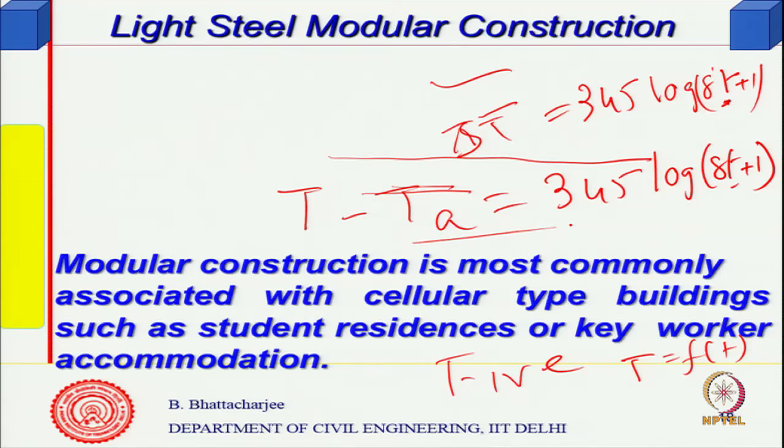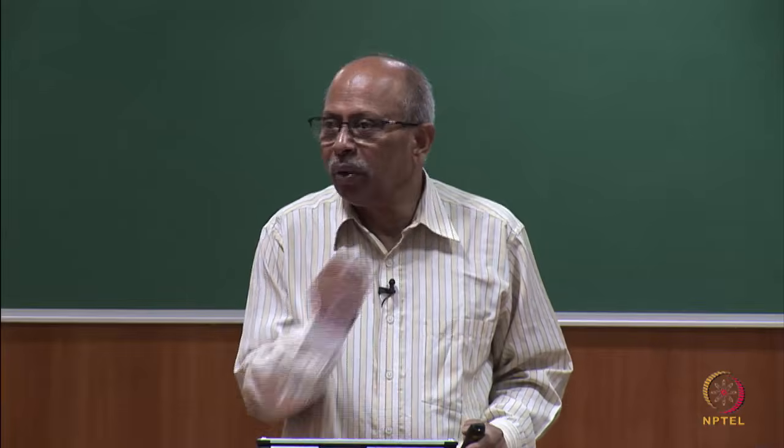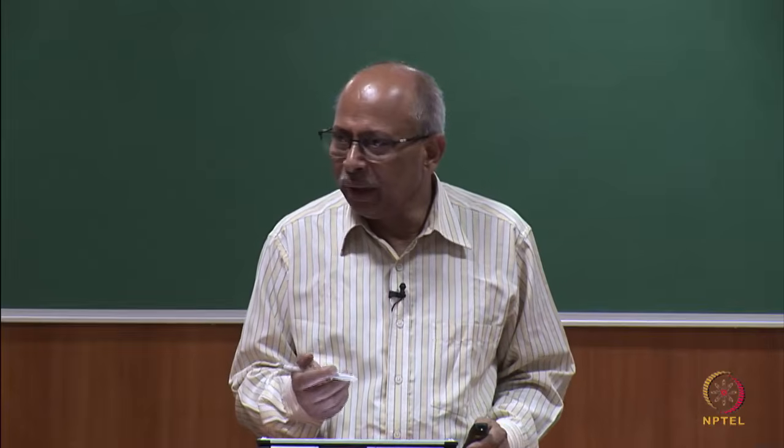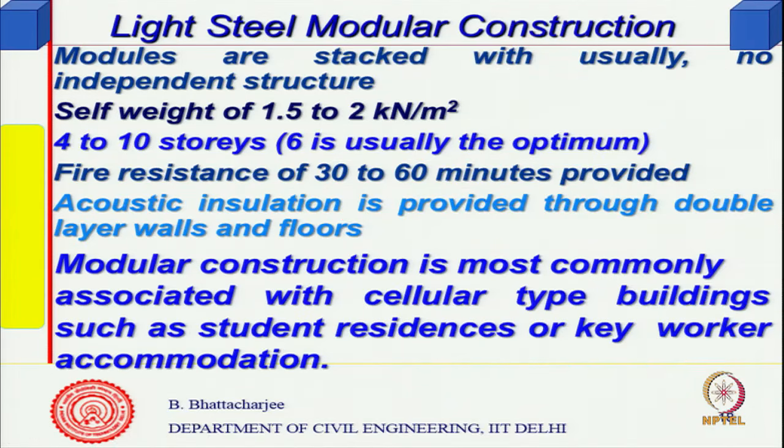So, this is a furnace temperature and the element is subjected to such temperature. If it withstands for 30 minutes, then we call the fire resistance 30 minutes. If it withstands for 60 minutes, then we call fire resistance 60 minutes. So, that is why you would have seen here that typically you can have 30 to 60 minutes fire resistance. This issue always remains whenever you are using steel; the fire issue is always there. Acoustic insulation is provided through double layer walls and floors. So, thermal and acoustic layer. Therefore, one wall, another steel, and you can have insulation in between.